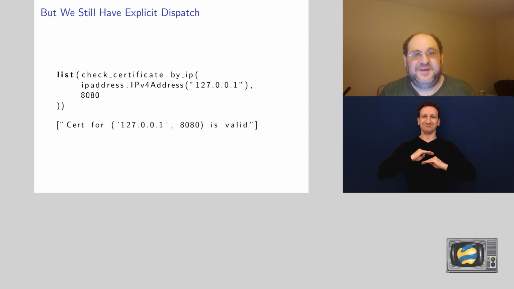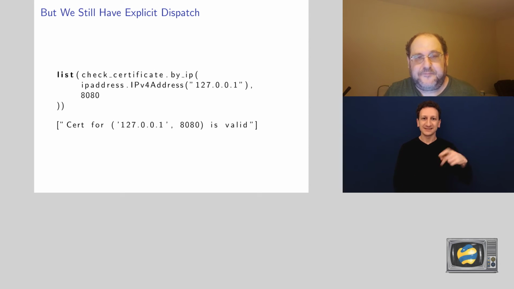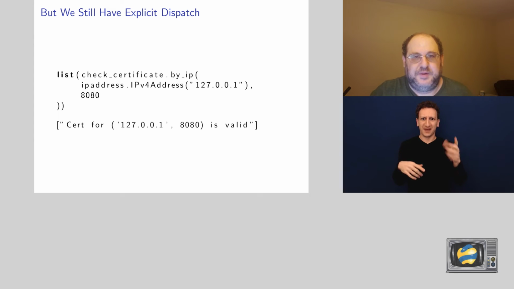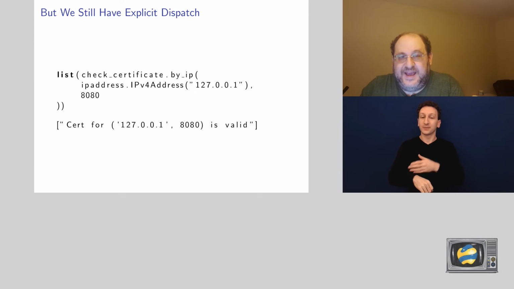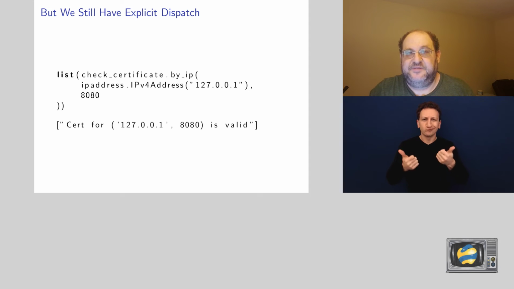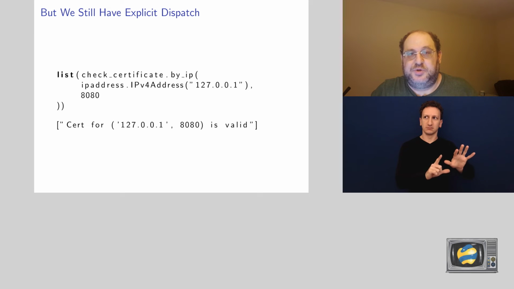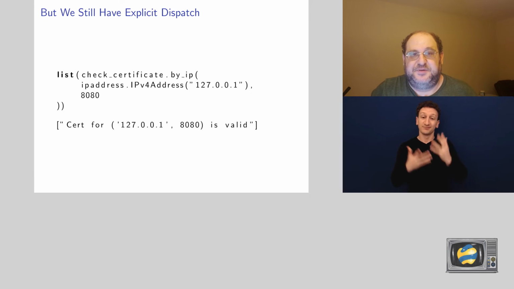Once again, you might think we're done. We have explicit type-based dispatch. We have explicit names when we want to call the specific function. So what else would we need? Well, there's one other thing that we might want to do, which is to say, what if I don't know exactly which class I have, but I have the interface for it? Surely I should be able to dispatch based on the interface. And unfortunately, single dispatch will not help us.